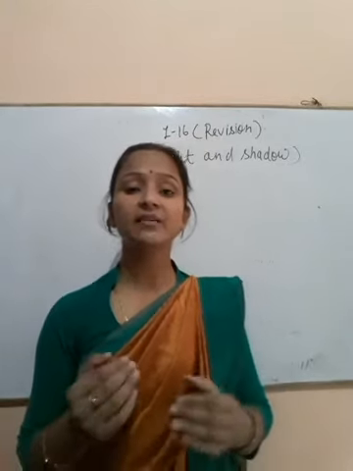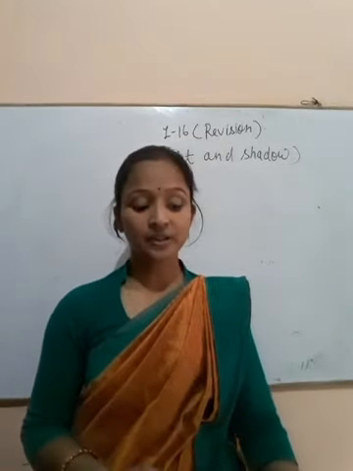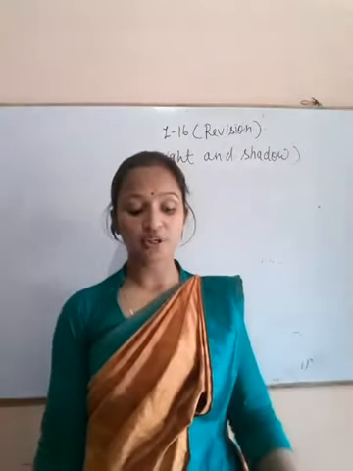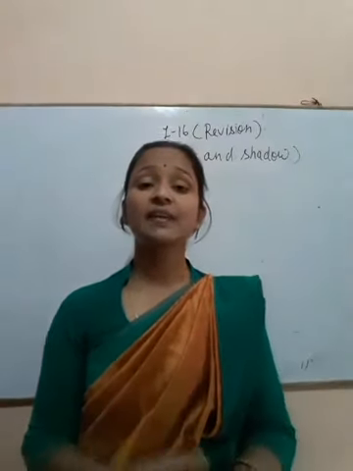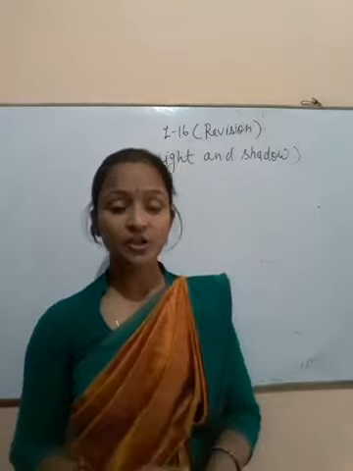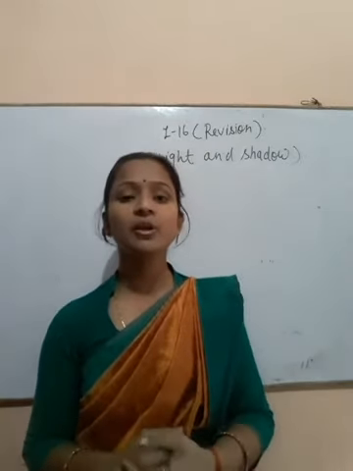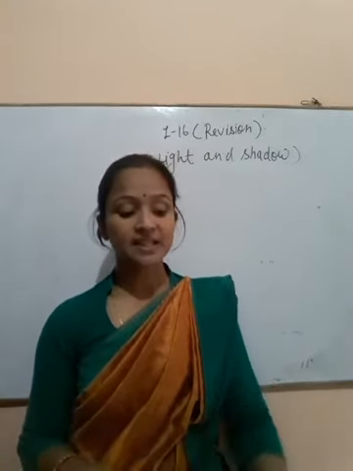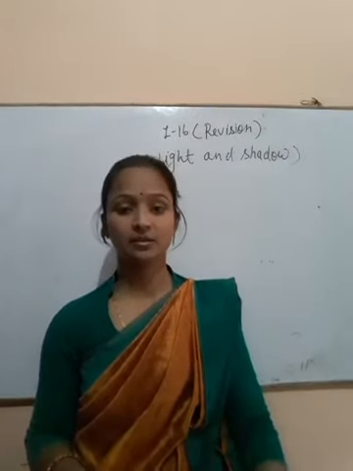You will see a dark form on the ground, and this dark form is your shadow. It is just like your body in shape, but its size will be different.